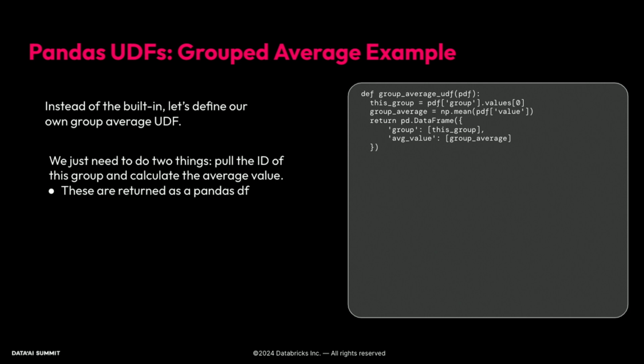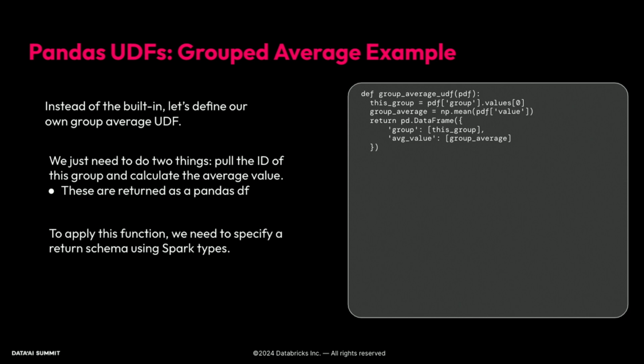So if we define our grouped average UDF, it'll take in a Pandas data frame. And because we're doing this group by operation, every value in the group column will be the same. So we can just pull the top value off of that to get our group identifier, and then use NumPy to get the average of the value column. And then we can assemble these into a Pandas data frame and return that.